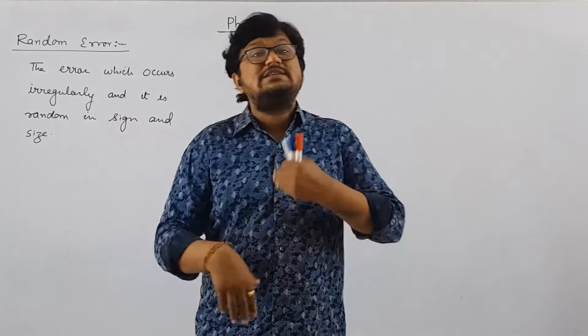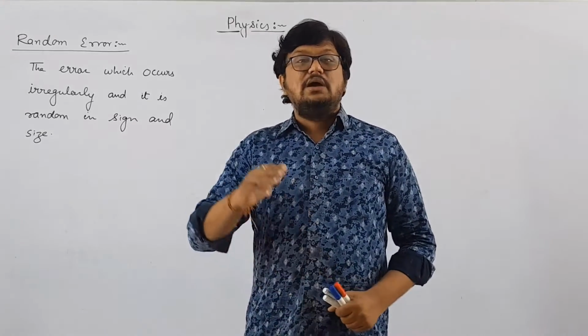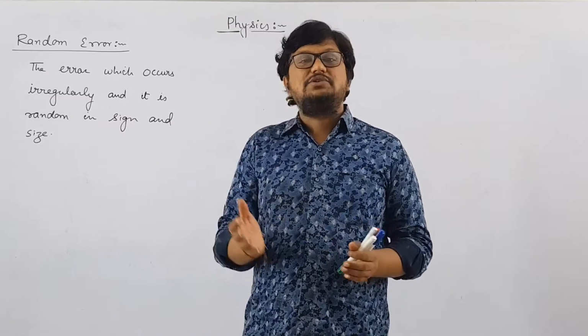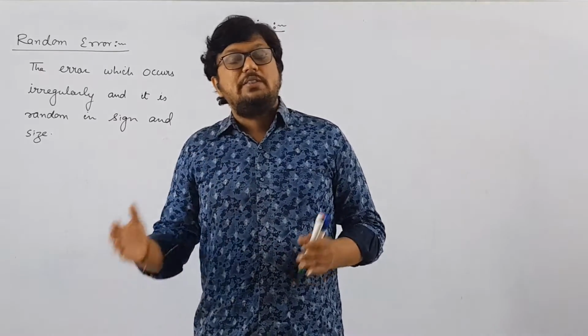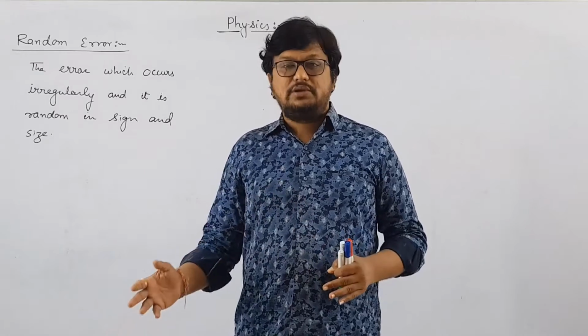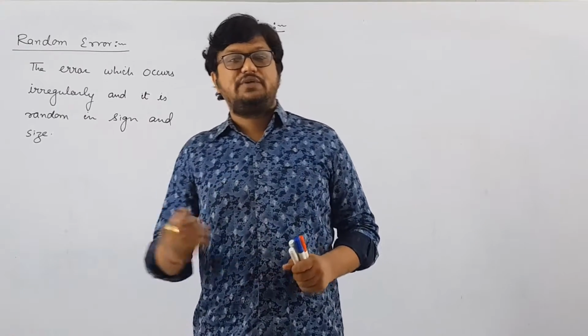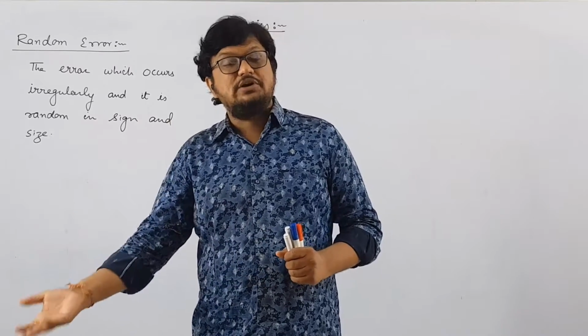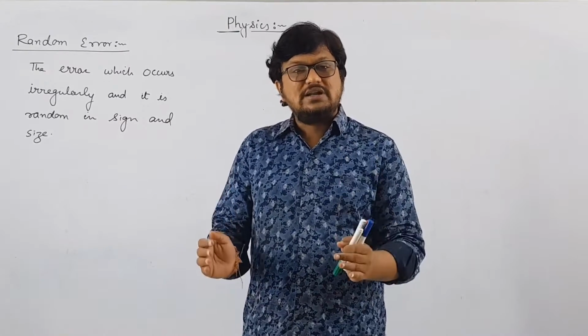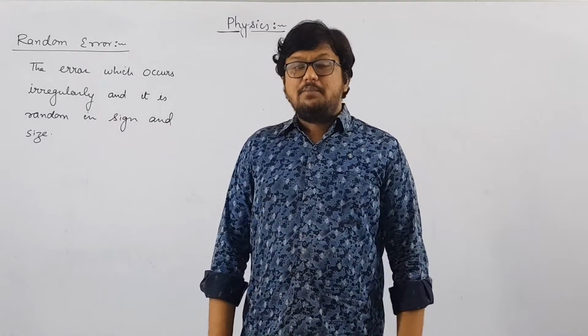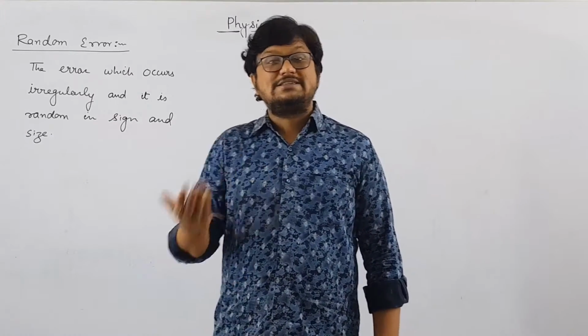It is random in size also. Random in size means, in systematic error we have discussed that if the error is 100 grams, suppose the weight machine is showing 100 gram more, then always it will show 100 gram more only. It is not going to be like once it will show 100 gram more and next time 150 gram more, next time 200 gram more. No. If it is showing 100 gram more, then each and every time it will indicate 100 gram more only. But random error is random in size.